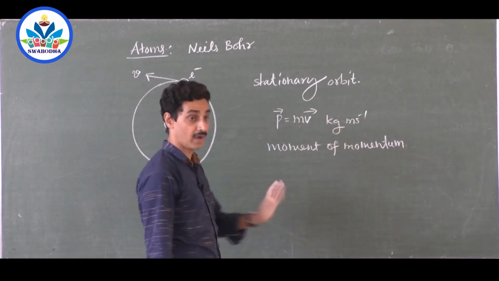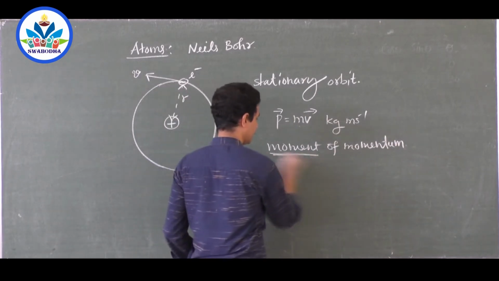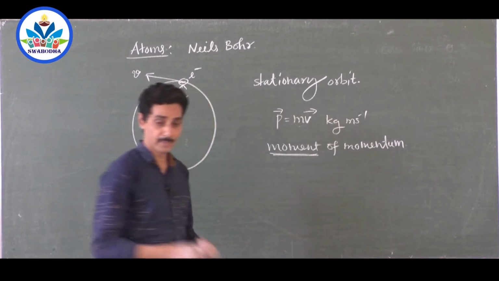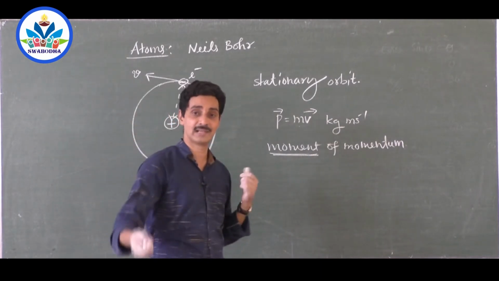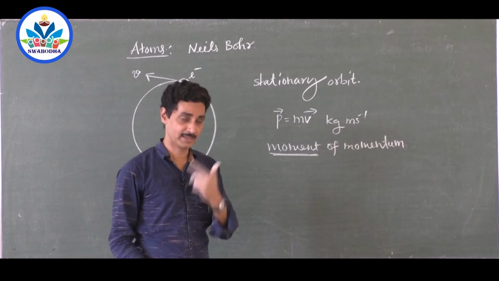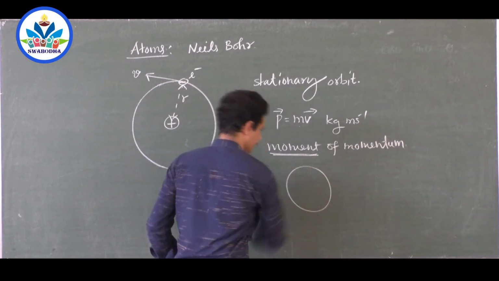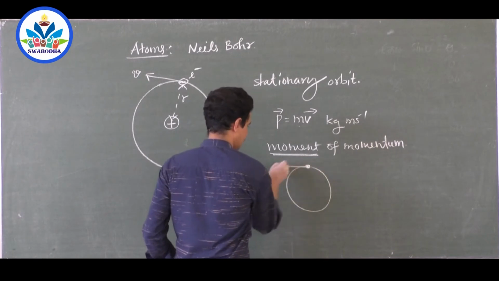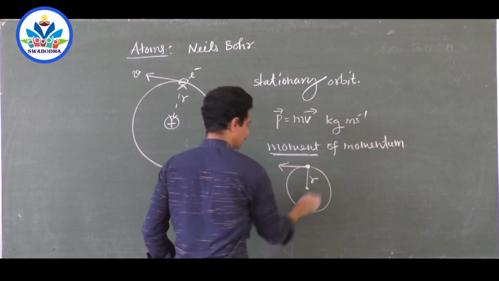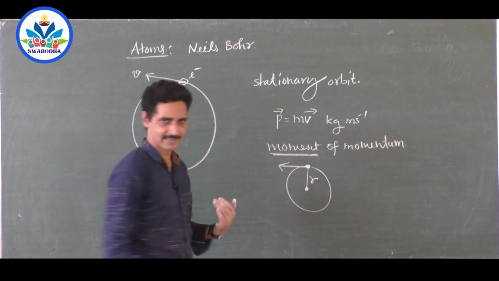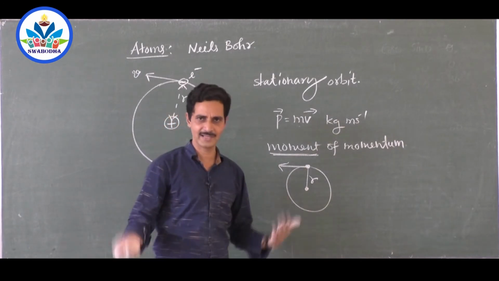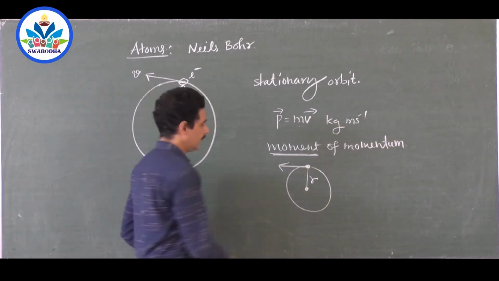What is moment of momentum? Remember, in physics, moment is perpendicular distance. It is a moment vector. It is a position vector. It is a distance, displacement. For example, if there is a stone rotating in a circular path with a position vector r, that is the radius itself. When it is moving in a circular path, the radius itself is the position vector.